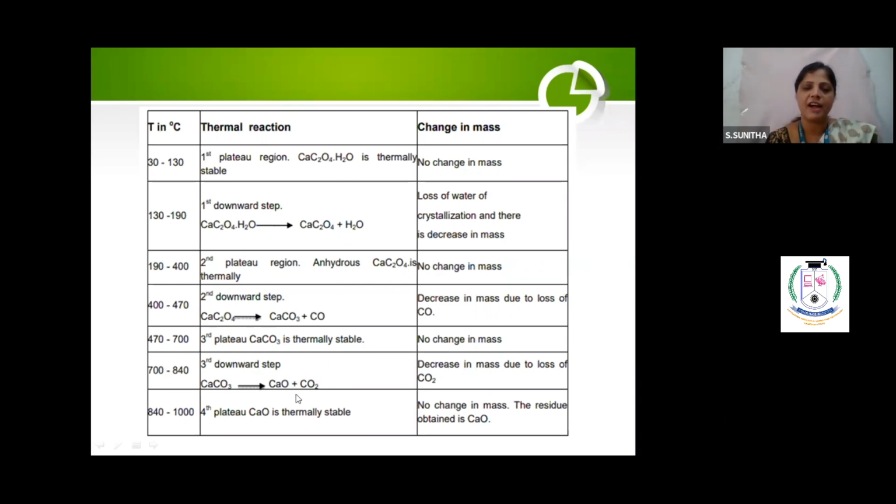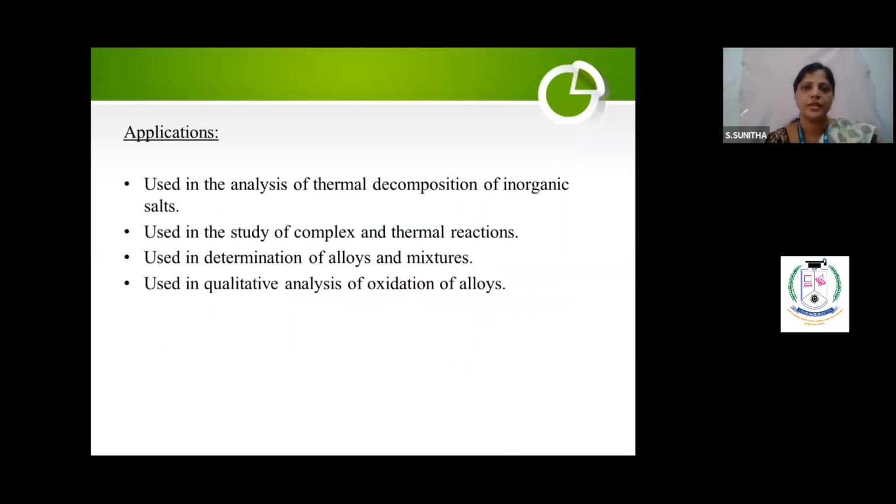So this is a decrease in mass. After, when you heat to 842 up to 2000 degrees, whatever it may be, what will happen? Nothing will happen, because calcium oxide will not undergo any decomposition. So you must be knowing. And these are the applications: used in thermal analysis of thermal decomposition of inorganic salts, used in studying complex thermal reactions, used in the determination of alloys and mixtures. Where you have the highest temperature, those materials are analyzed here. Used in qualitative analysis of oxidations of alloys. I think I made it clear.